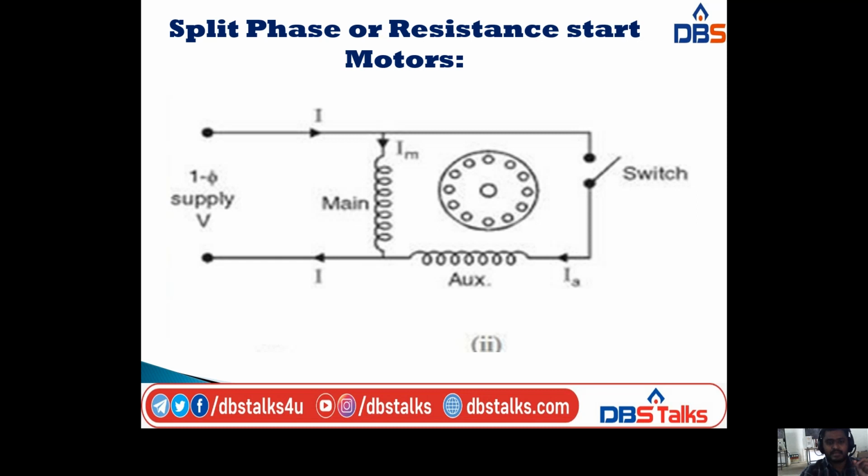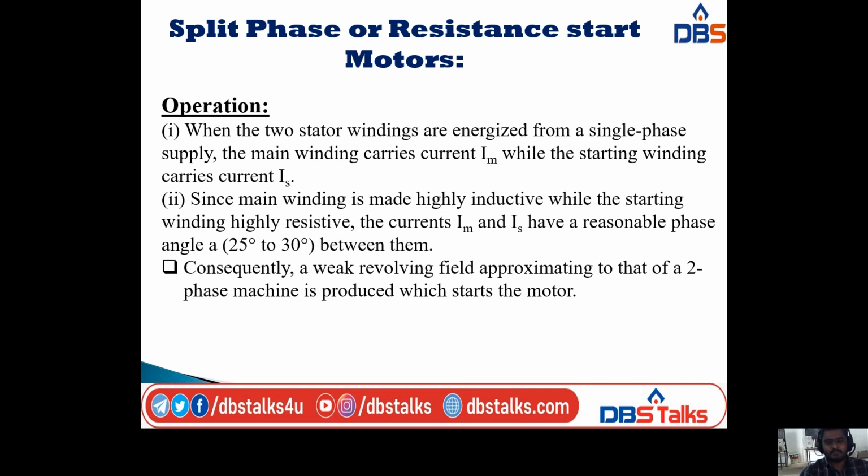Since the main winding is made highly inductive, and I already said that the starting winding consists of high resistance and low reactance, but the main winding consists of low resistance and high reactance, that means it is highly inductive.